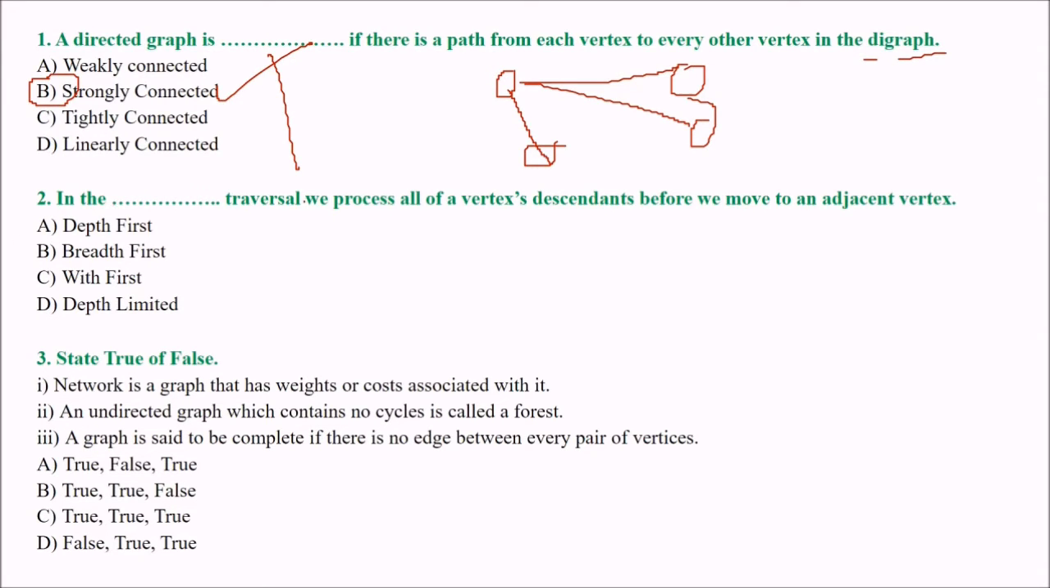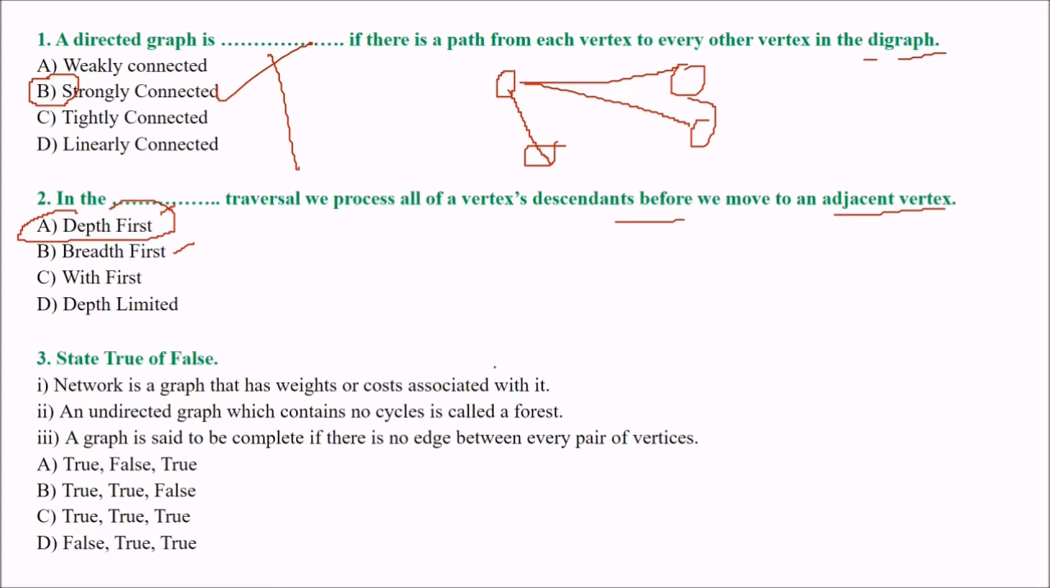Next is: in the dash traversal, we process all the vertex descendants before we move to an adjacent vertex. What type of traversal is this in graph? You know, in graph we have two main types of traversals, depth first and breadth first. And this sentence is stating the first one, depth first.